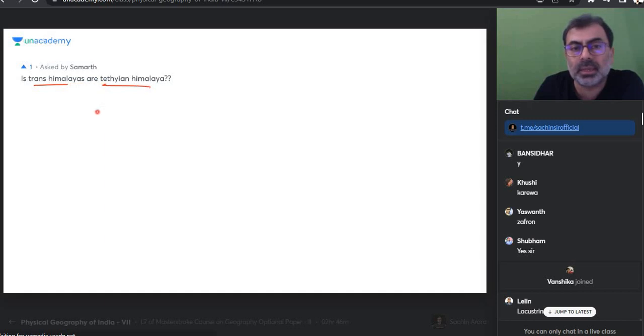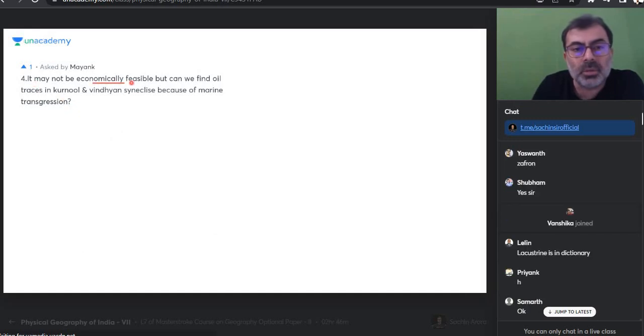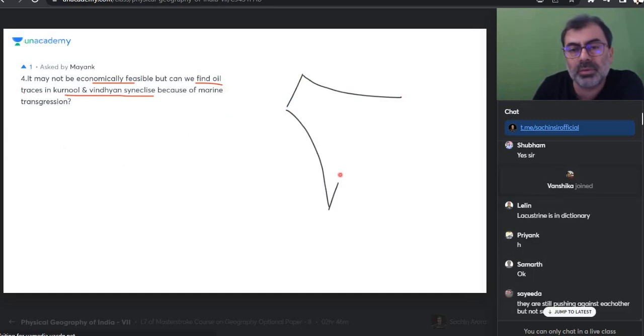Are the Trans Himalayas the Tethys Himalaya? Yes. Answer done. Next. It may not be economically feasible, but can we find oil traces in Kurnool and Vindhya synclize? So remember, everyone who is putting a doubt, I am not taking any doubts now. To start the class, I cannot take any more doubts. Okay, you already did those doubts in the first 10 minutes.